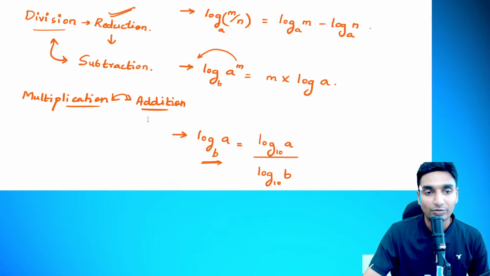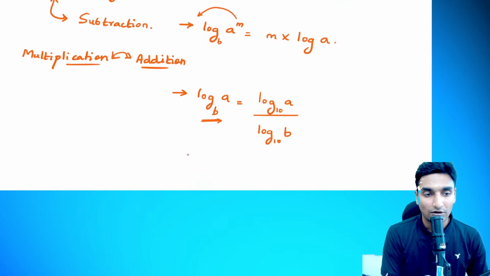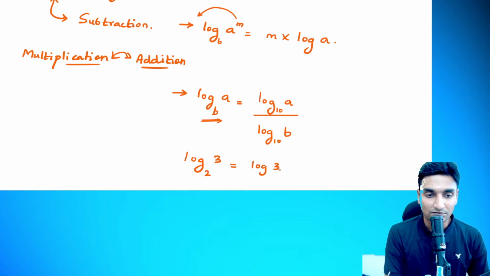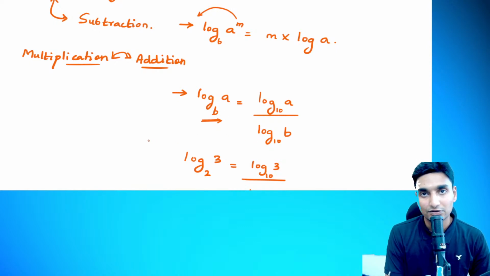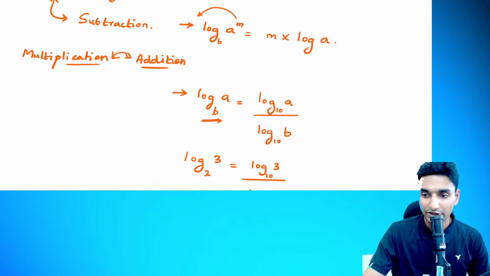So this kind of application works out in case of logarithmic function. Example, logarithmic value of 3 to the base of 2 can be written as log of 3 divided by log of 2, but the base will be different. Base, let's take it as 10, guys. So this law is known as the change of base. So that is all there is to it with respect to logarithmic function, guys.